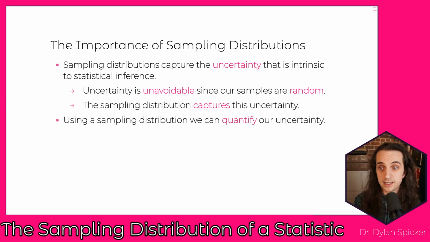And so using the sampling distribution, what we'll be able to do is actually quantify our uncertainty. We'll be able to start making probability statements about our uncertainty. We'll be able to actually start to give ranges of values. We'll be able to do all of this stuff that communicates we're not certain about the answers that we're given here, but what we are able to do is say, how certain are we, or how uncertain are we? And combining this information together and learning how to operate under the framework of uncertainty is going to be very powerful for making decisions or drawing conclusions about the world around us.